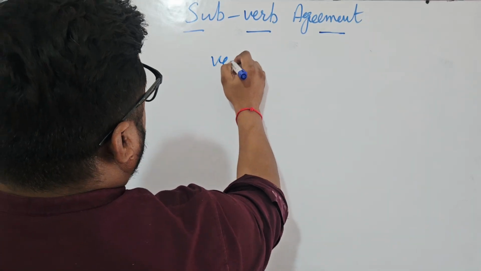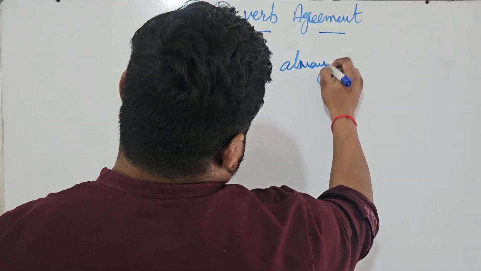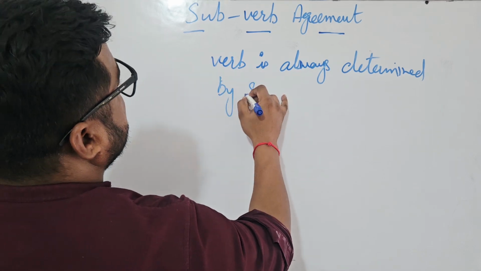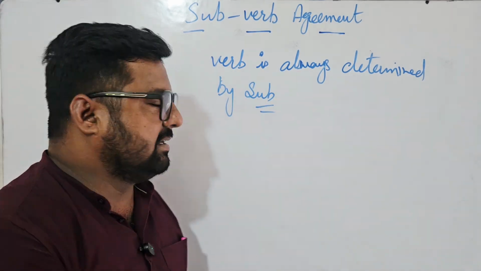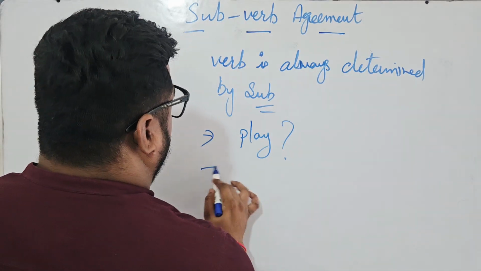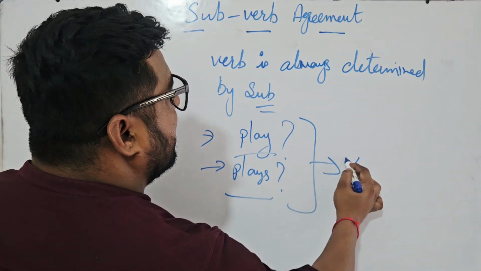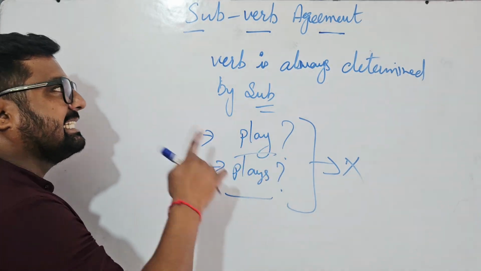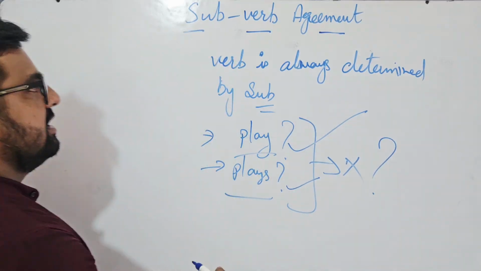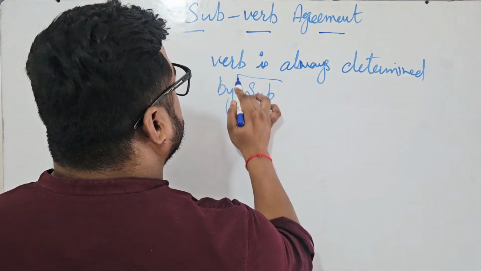My verb is always determined by subject. Hold on, what does it mean? For an example, shall I use play or plays? Verb itself, it can't decide. Verb itself will not decide whether it should be play or plays. It is a question mark. Because my verb is always determined by my subject.